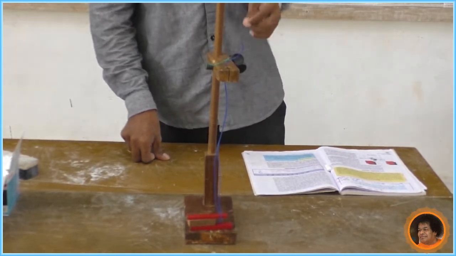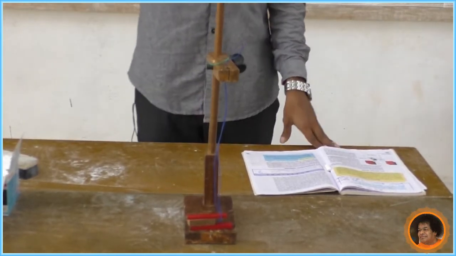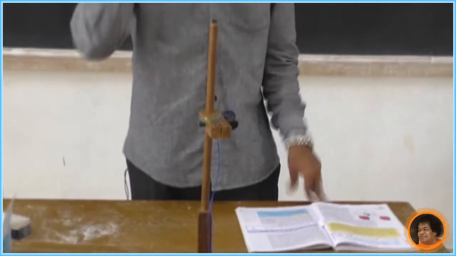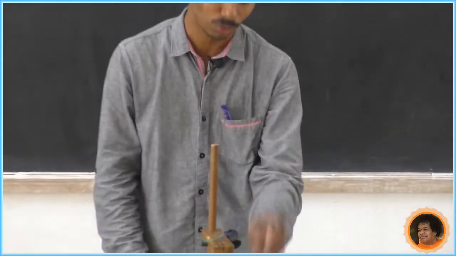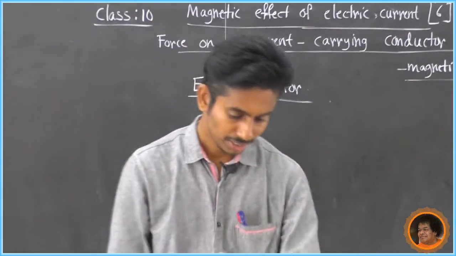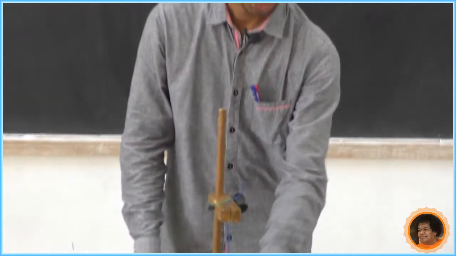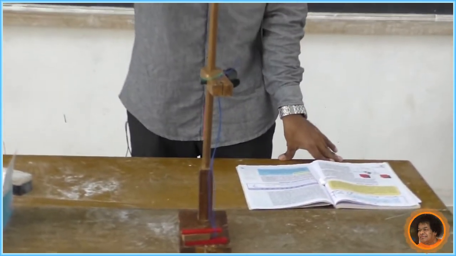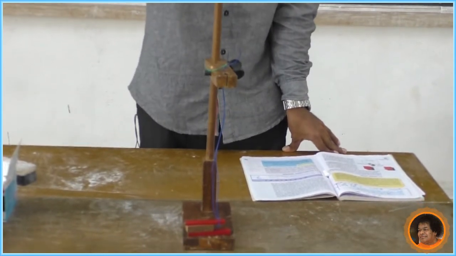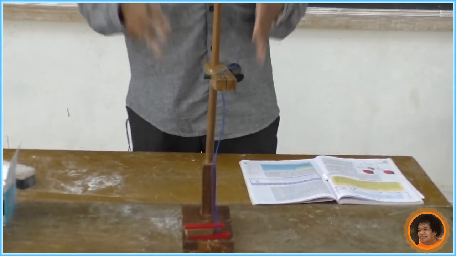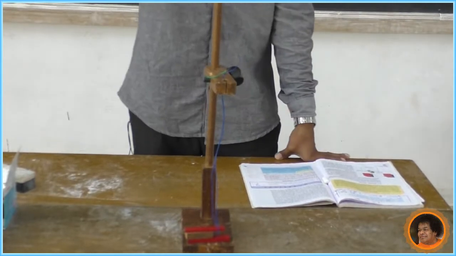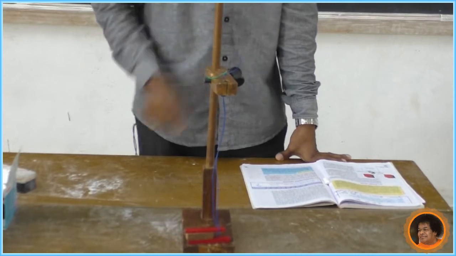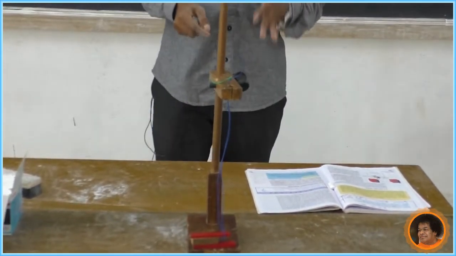That is the principle of motor. What is a motor? Electrical energy is converted into mechanical energy. How is it converted? Because of this. What is the setup? In a motor there are magnets and a conductor. It is not a single conductor, it is a coil consisting of a number of turns. So the magnetic field and the electric current together produce mechanical force. This is the idea about the electric motor.